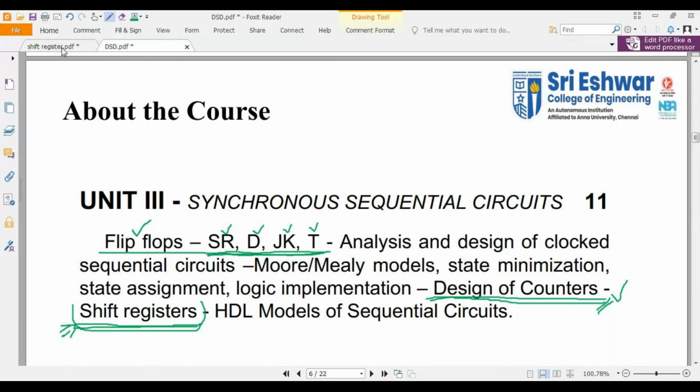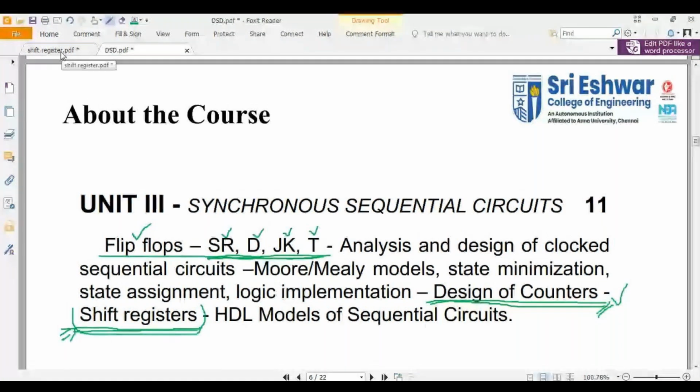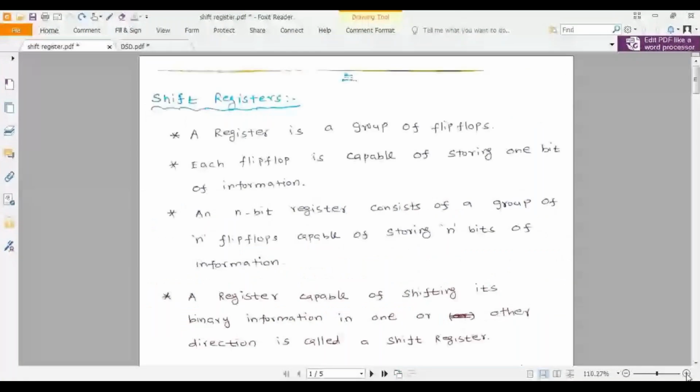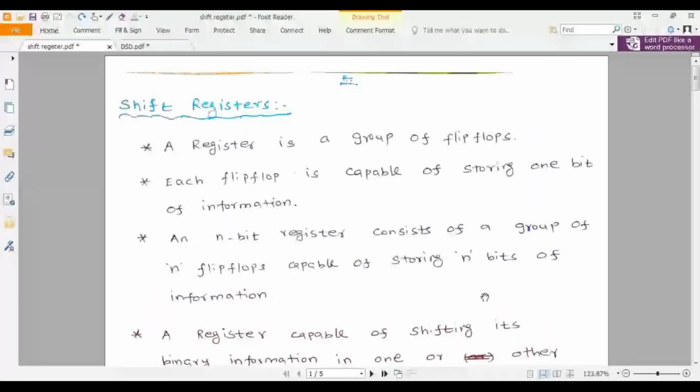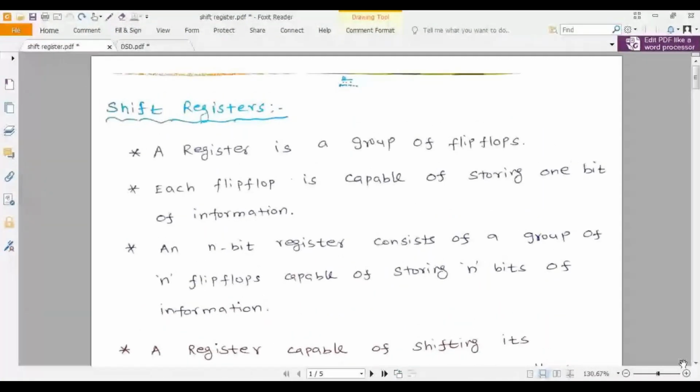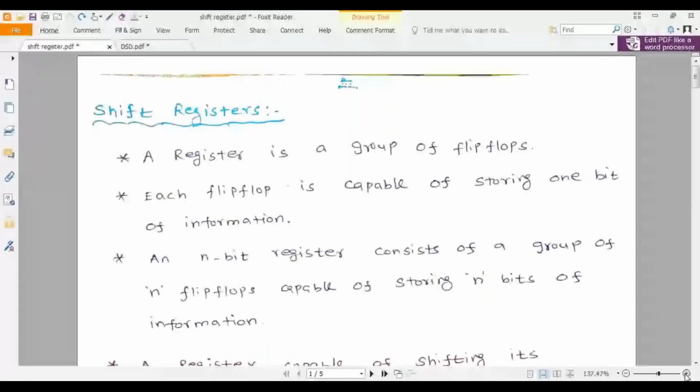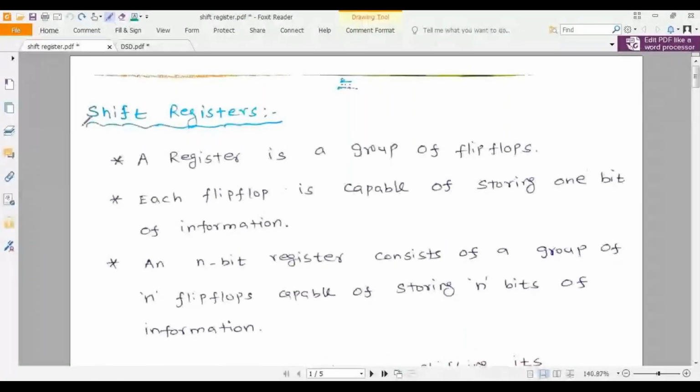Okay, today we are going to see shift registers. So all of you take down the heading: shift registers.